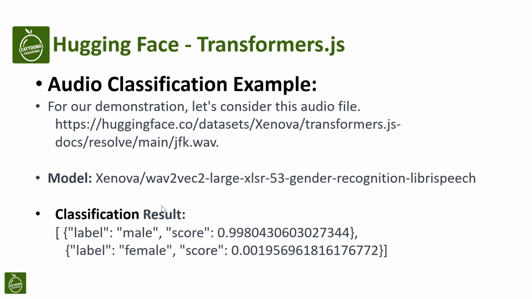Let's delve into a hands-on example. We will start with an audio file, which is a brief snippet of someone talking. We process this audio through a specific model, which has been expertly trained to distinguish gender in voices. The results are quite telling. The model confidently asserts with 99.8% assurance that the voice in this audio is male. Conversely, it attributes a mere 0.19% probability to the chance of the voice being female.